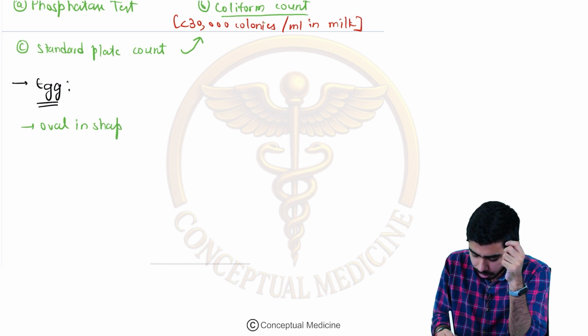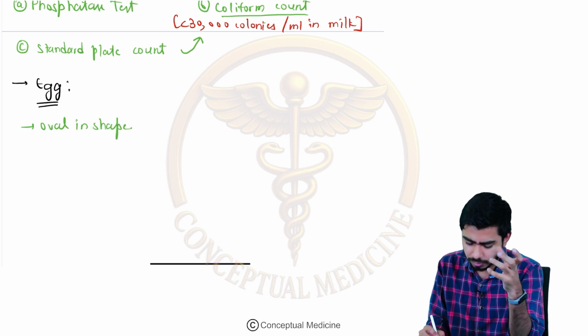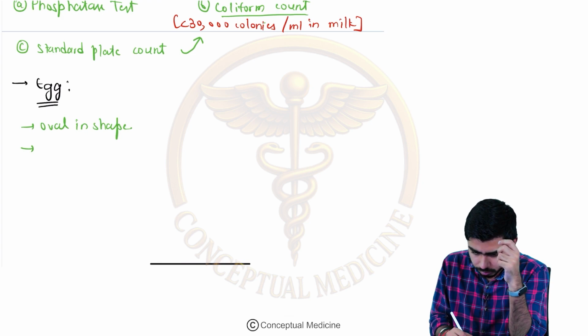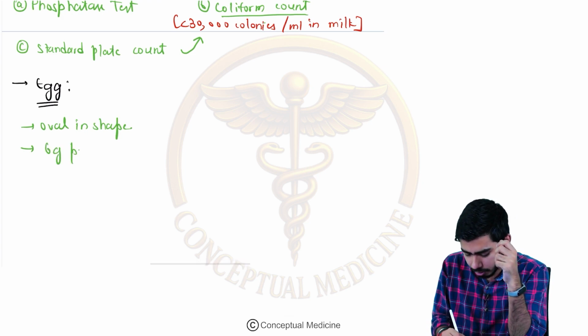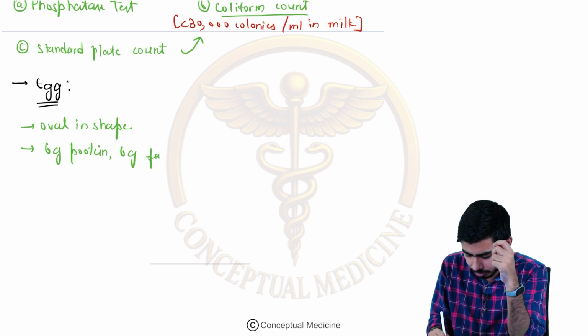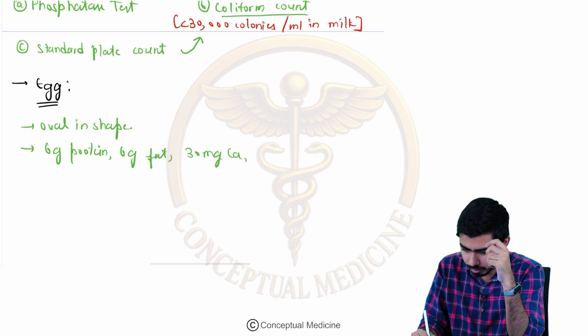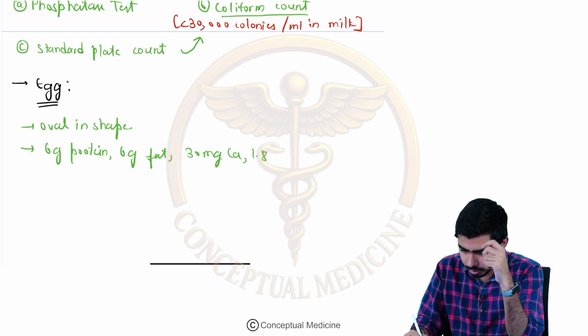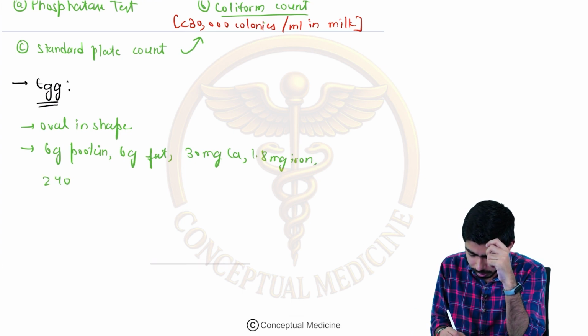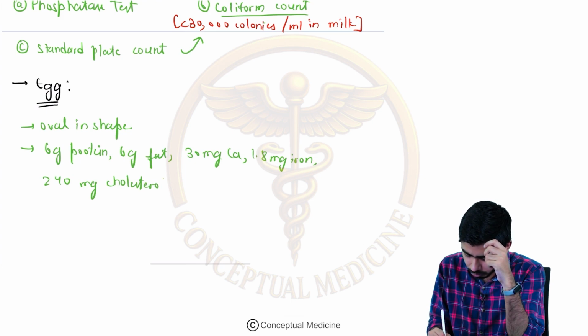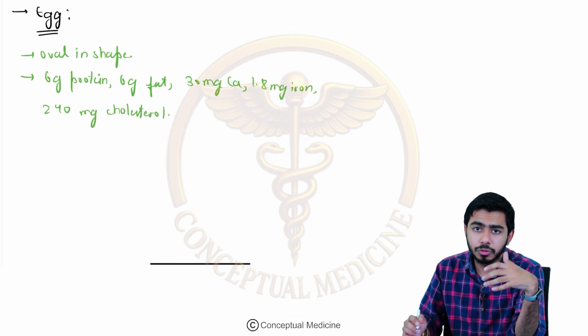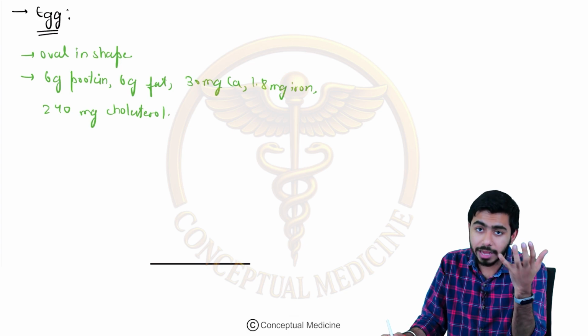Right? Here we shall remember the rule of 6, because it has 6 gram of protein, 6 gram of fat, 30 milligram of calcium (6 into 5 is 30), 1.8 milligram of iron, and around 240 milligram of cholesterol. So these are some of the things we should remember as far as egg is concerned, right?